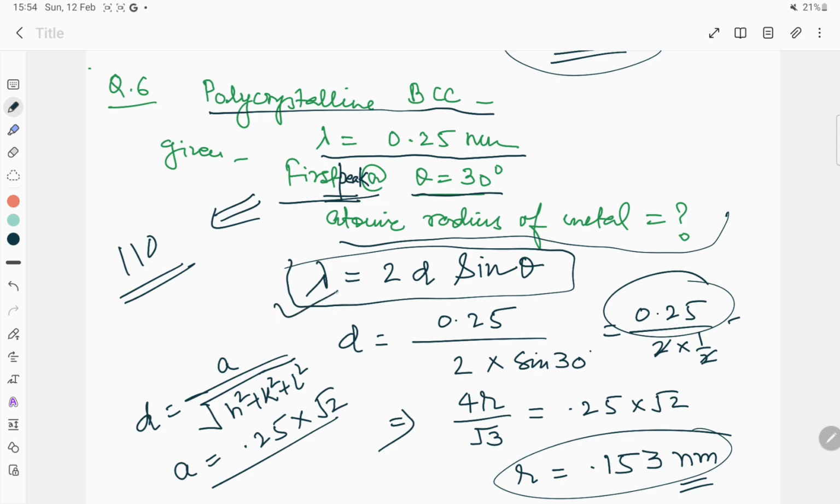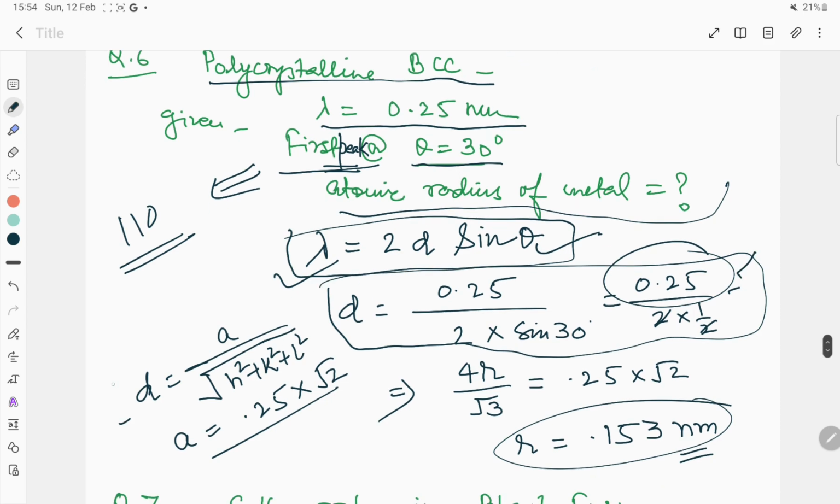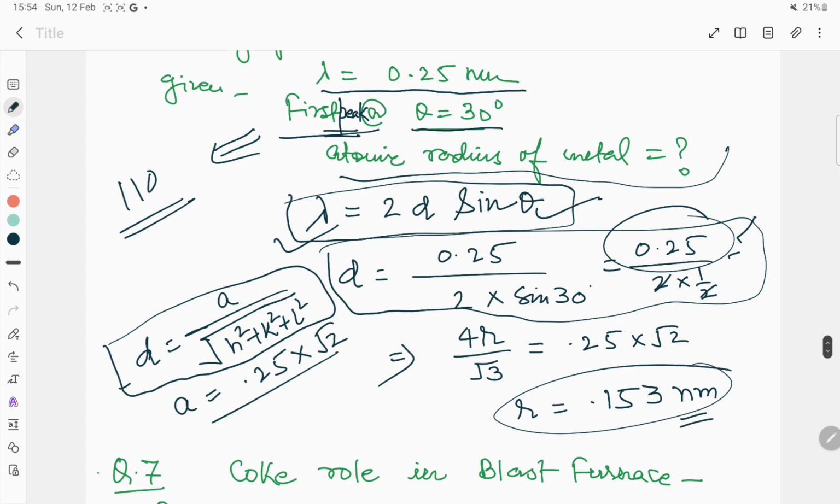Lambda is given, theta is given, so we can identify d. So d will be 0.25, and then we use the relationship between d and lattice parameter, d equal to a divided by root of h square plus k square plus l square. So this d is 0.25, and we can easily determine a. So a is 0.25 into 2 into root 2.